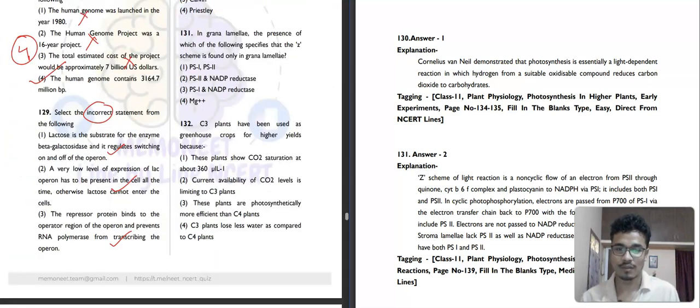Then question number 131. In grana lamella, the presence of which of the following specifies that the Z scheme is found only in grana lamella? That is the second, PS2 and NADP reductase. Okay, you can see.